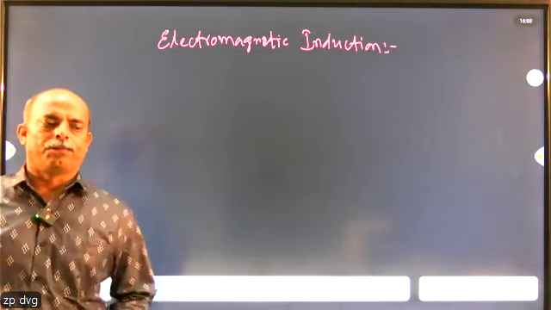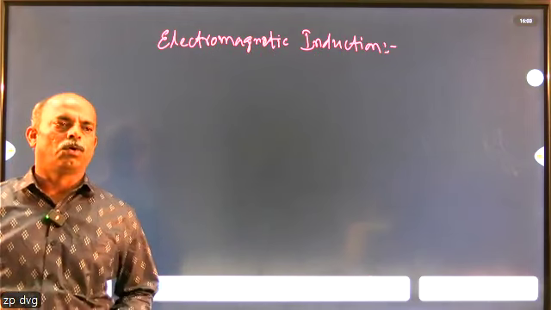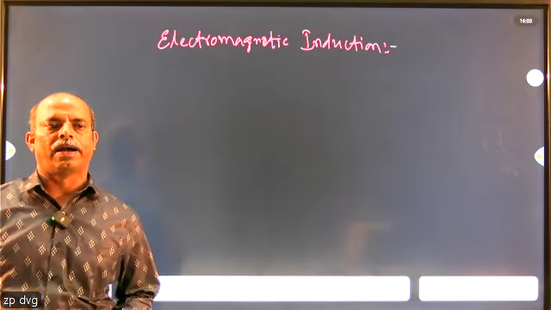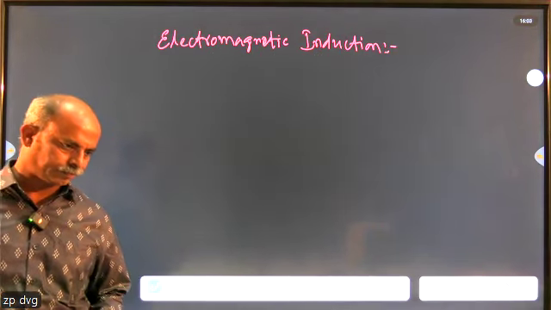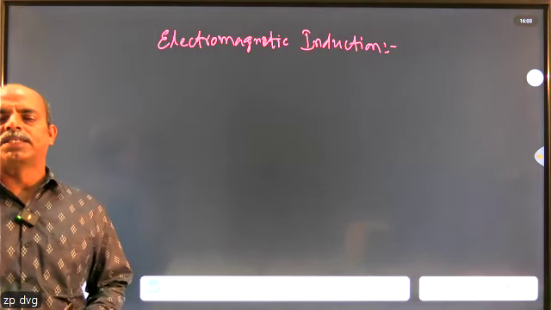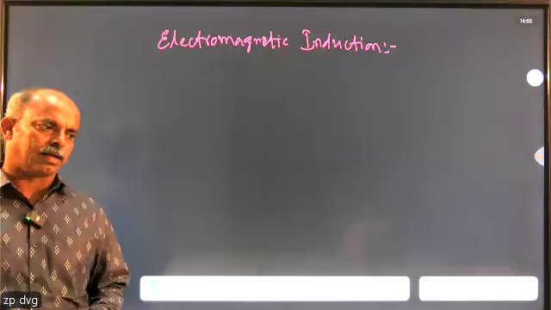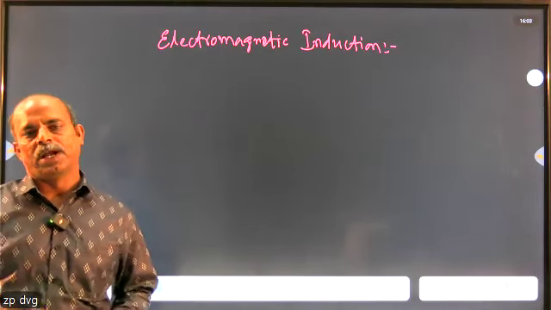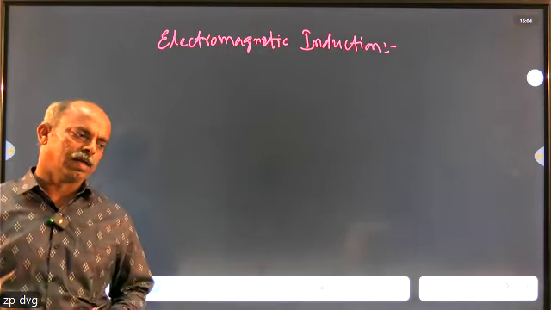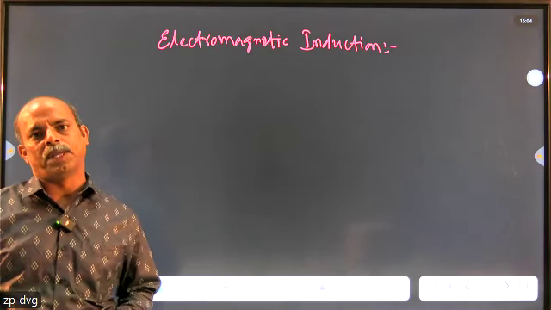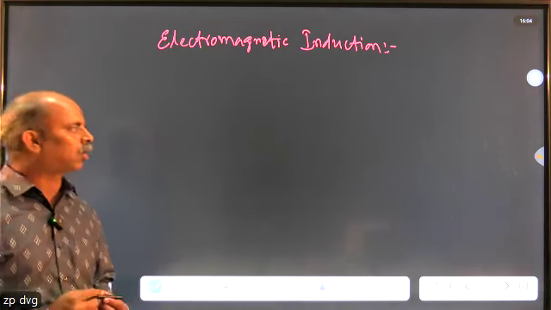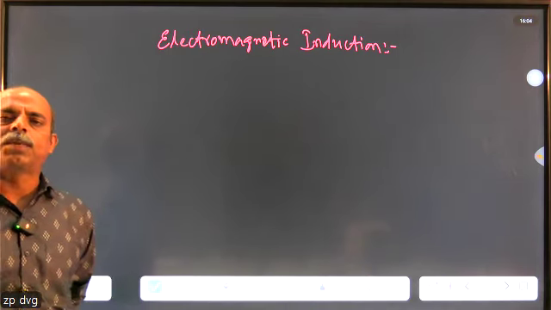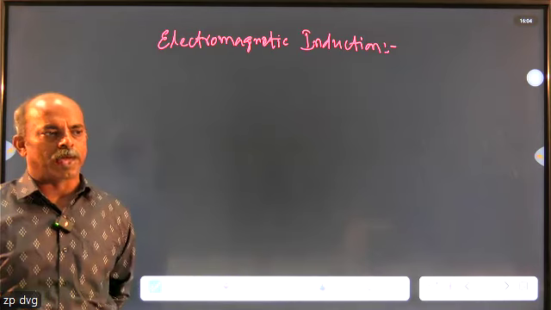In the previous chapter, we learned about the electric current and the effect of electric current. When there exists a current in a conductor, whatever its shape, it may be straight, or a loop, or a regular or circular loop, if it carries current, then there exists a magnetic field.